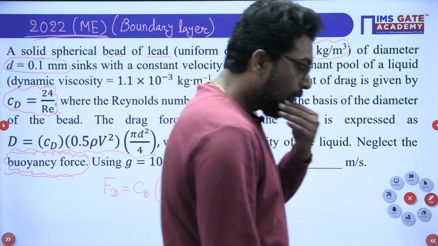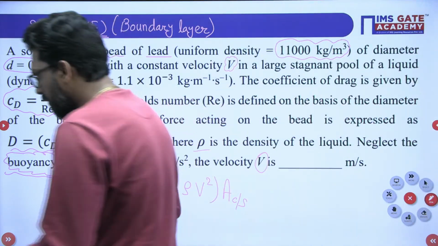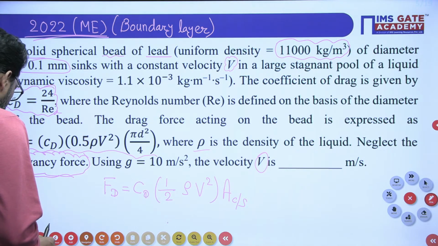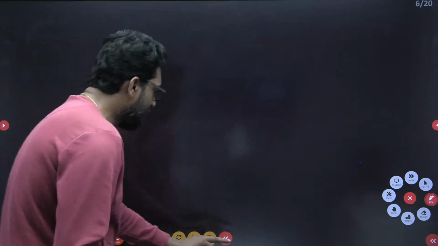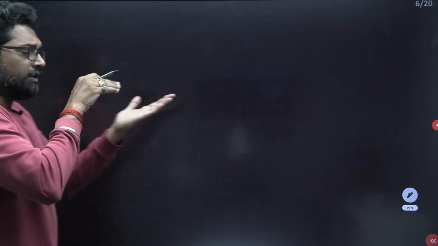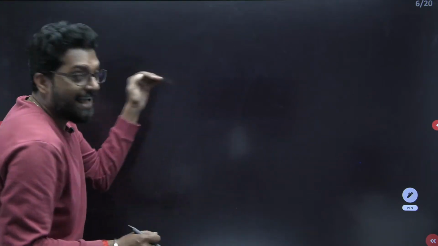Now, what is the drag? Always keep in mind, students get confused here. The drag is a kind of force. A force has a direction. So in which direction will the drag act? In the motion direction. That means drag always acts in the direction of motion, like the shear stress.